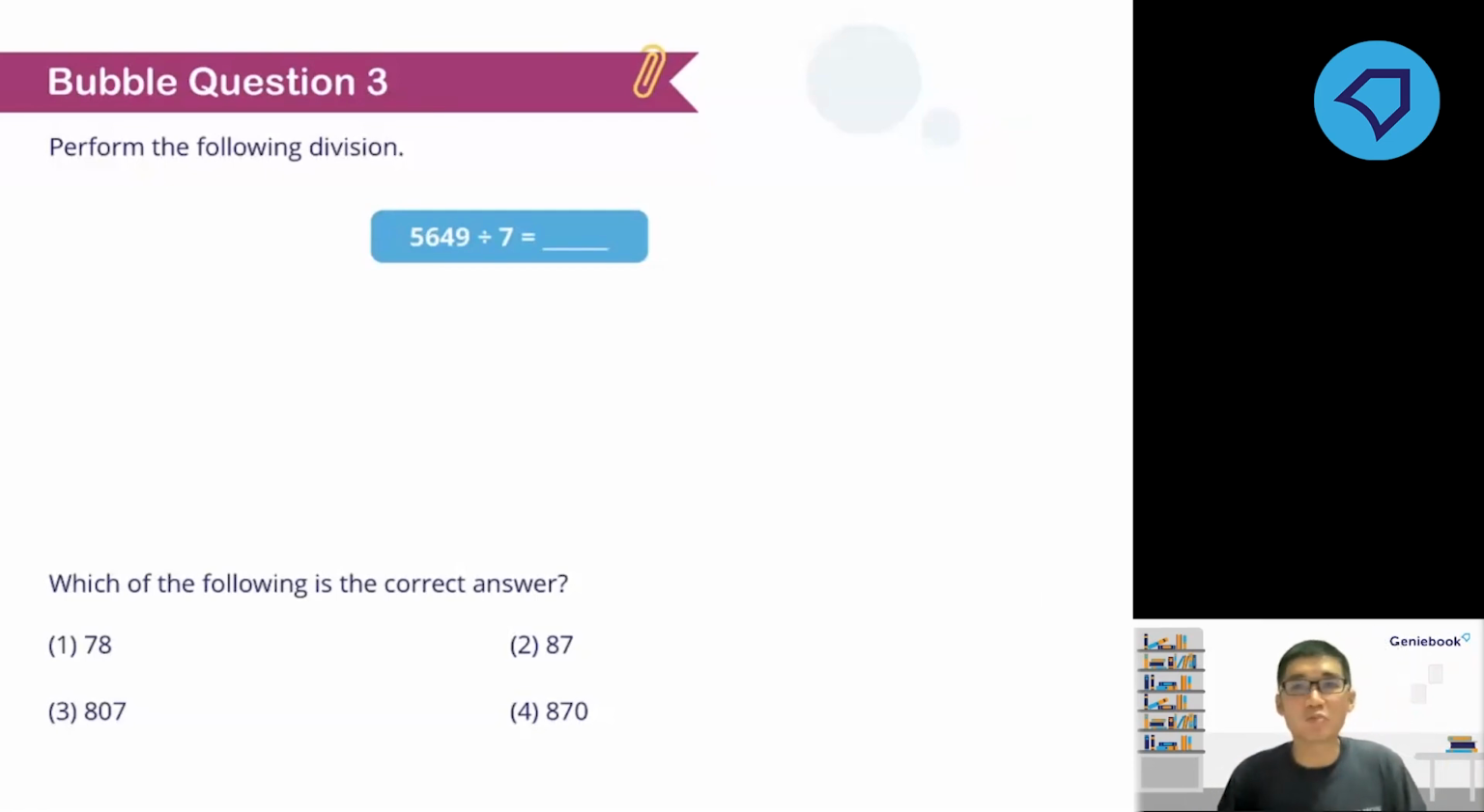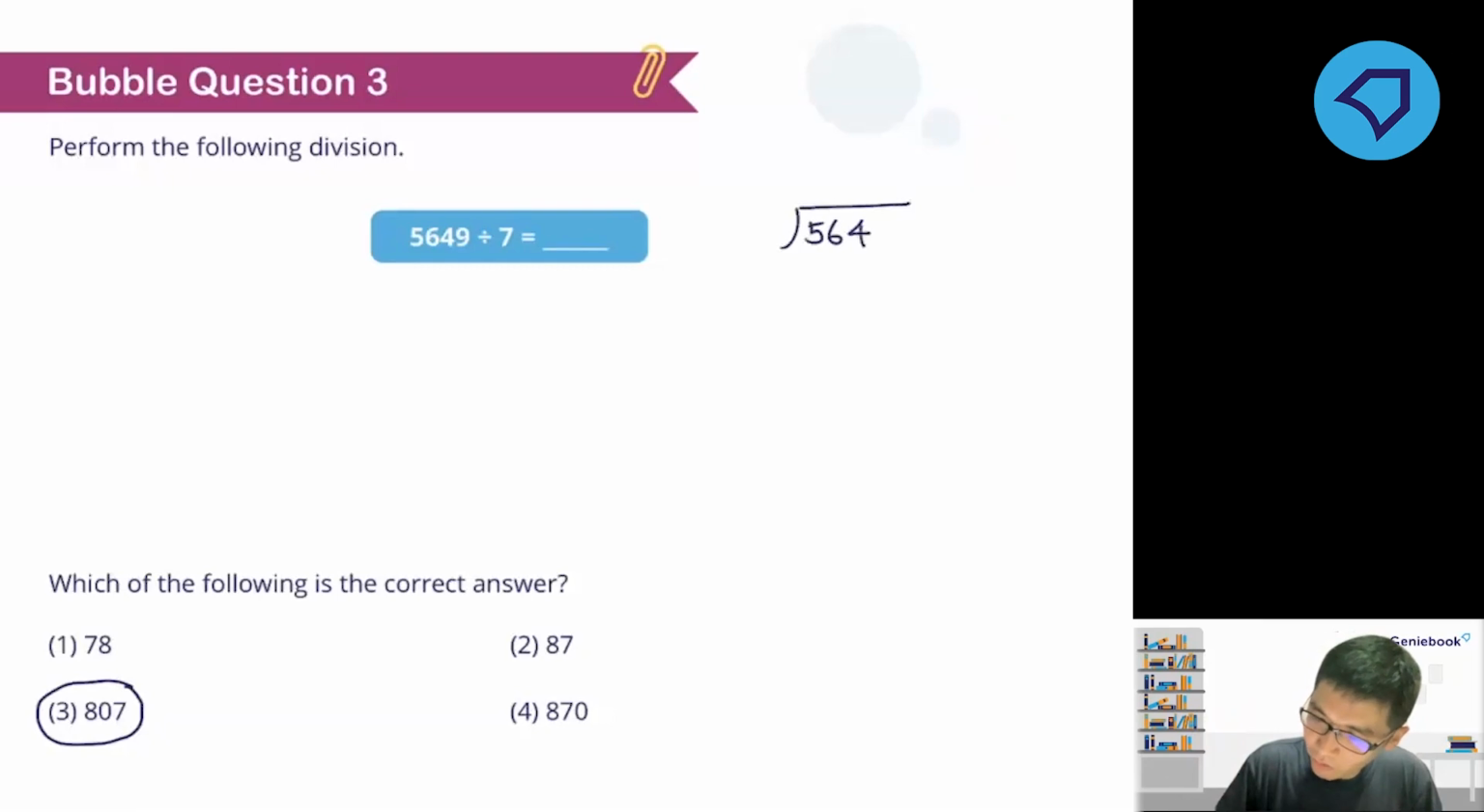So the answer to this bubble question 3 is actually 807. For the 30 plus students who didn't get the correct answer, this is how you do it. Same thing, I'll just fast forward a bit. 5,649 divided by 7. Let's do it one digit by one digit.